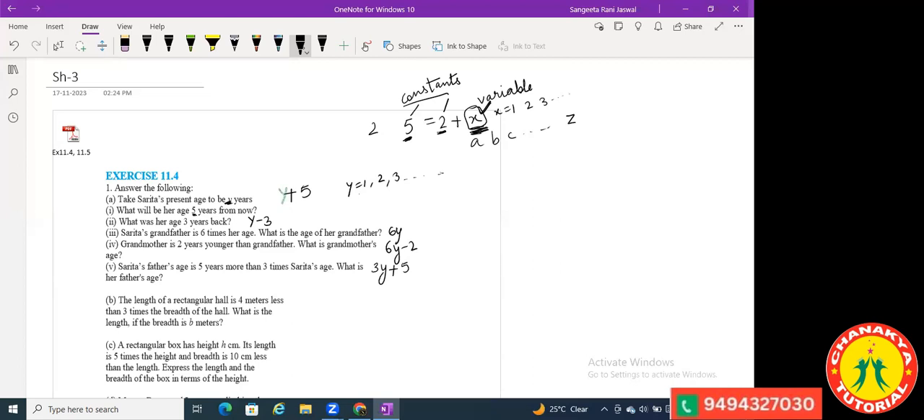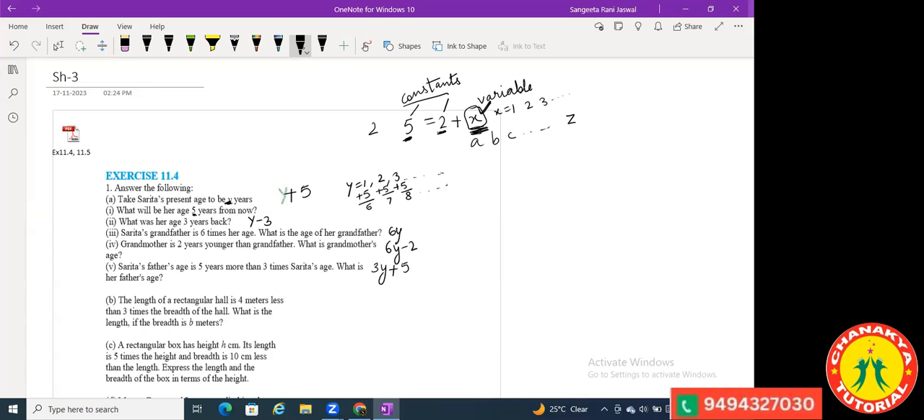When Y is 1, added with 5, it will give me 6. If Y is 2, added with 5, it will give me 7. If Y is 3, when added with 5, it will give me 8. And so on, I'll get the answers. So Sarita's age after 5 years is all dependent on her present age. So the variable part is the one given with the alphabet. You understood now what are variables and constants? Yes, ma'am. Okay, let's move on now.